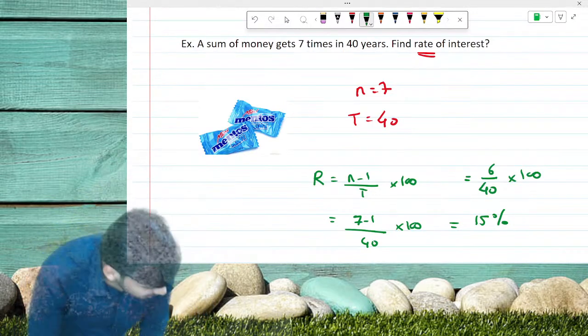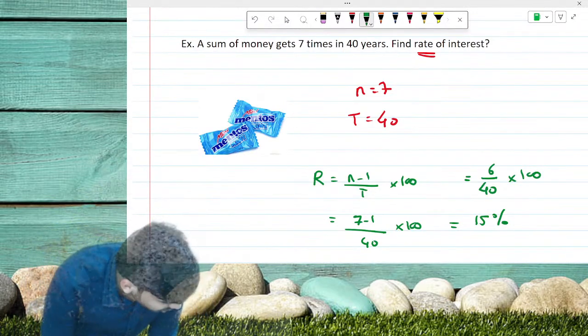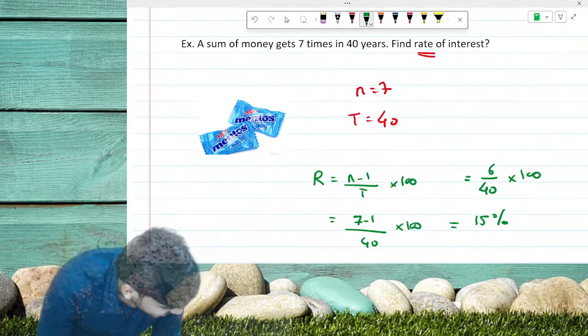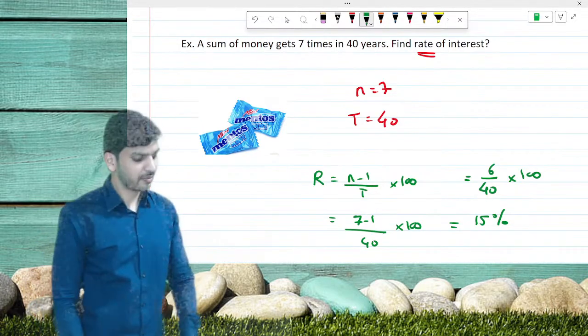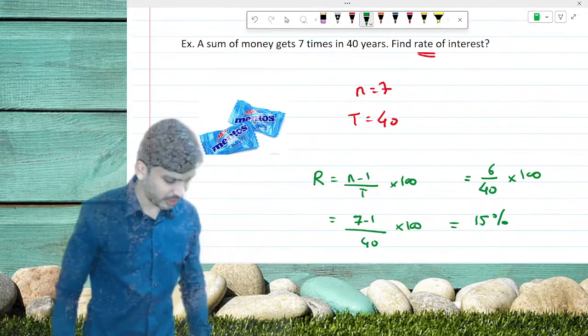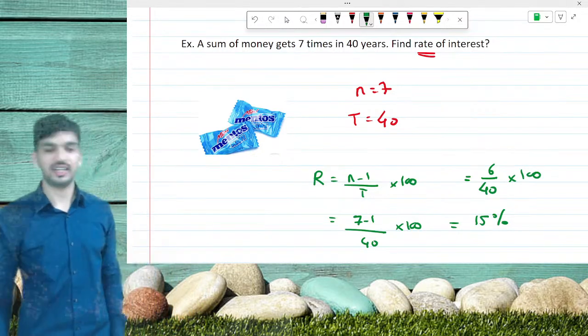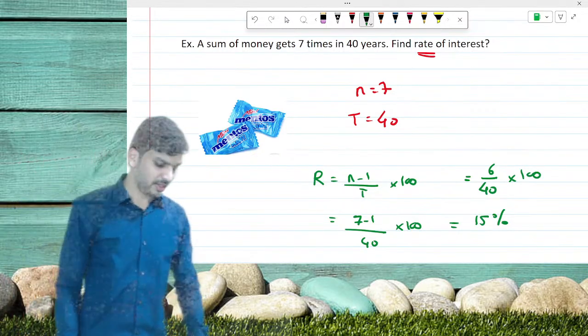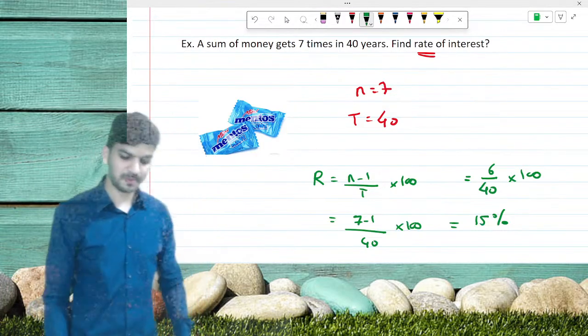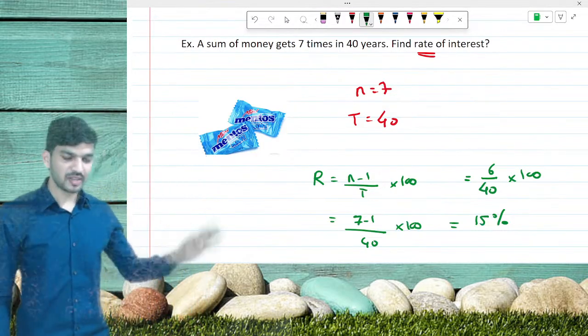Jitendra, Yash, Satya, Divyashri, Satya, thank you so much. Kishan, Balaji, very good. Pranav, Shohana, very good. The brain's light is on, very nice. It was very easy. So this was the second type.